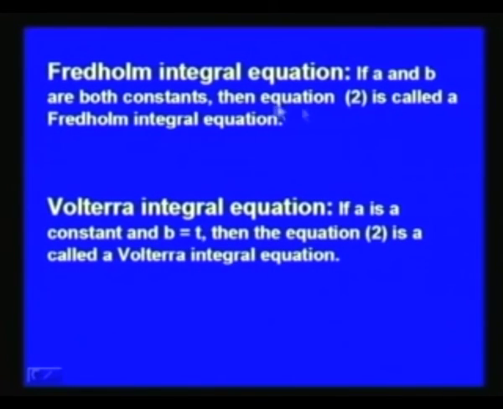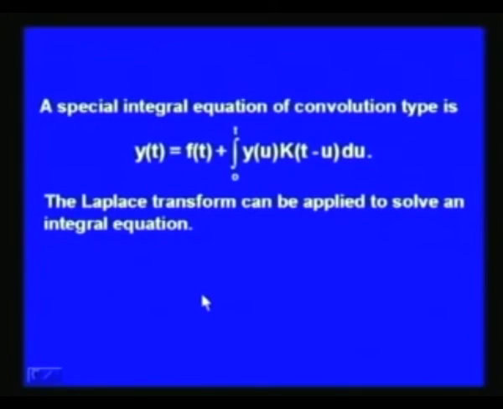Now, if a and b are both constants, then the integral equation is called a Fredholm integral equation, and if a is a constant and b equals the variable t, then the equation is known as a Volterra integral equation. A special integral equation of convolution type is a Volterra integral equation where you take a equal to 0. So, y(t) = f(t) + ∫_0^t y(u) k(t − u) du. Here we take k(t, u) as k(t − u) and a as 0. So, it is a special kind of Volterra integral equation.